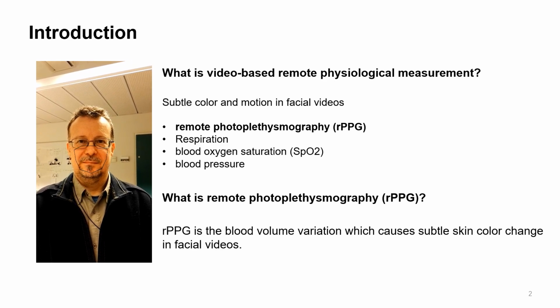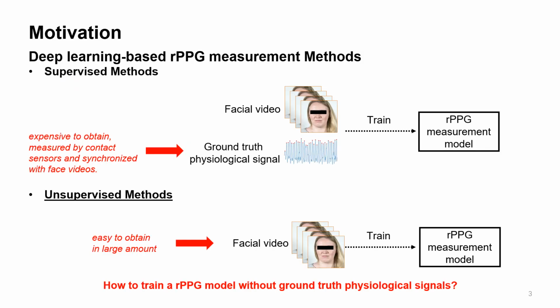As shown in the left video, rPPG is a blood volume variation which causes subtle skin color change in facial videos. Most work use supervised method, which is to use facial video and the corresponding ground truth physiological signal to train the rPPG measurement model.